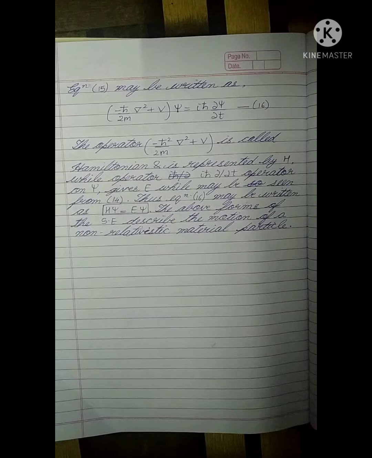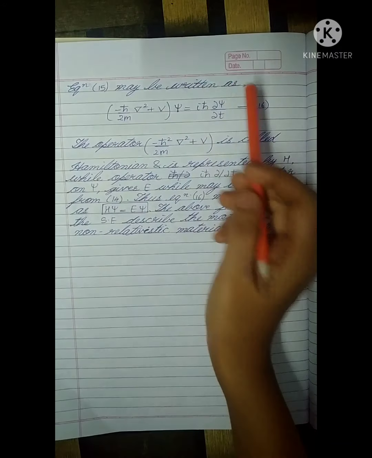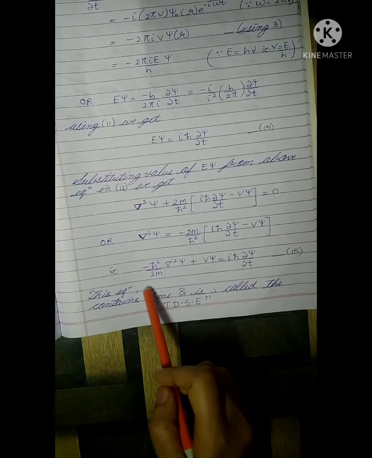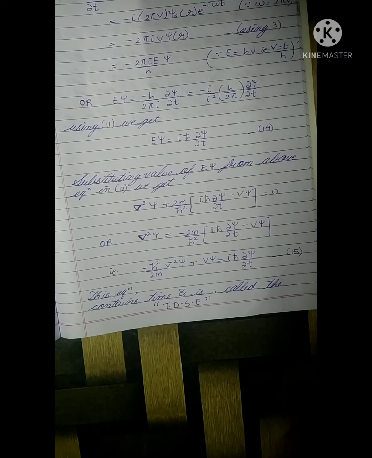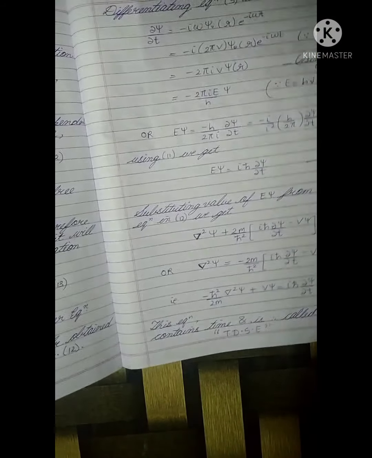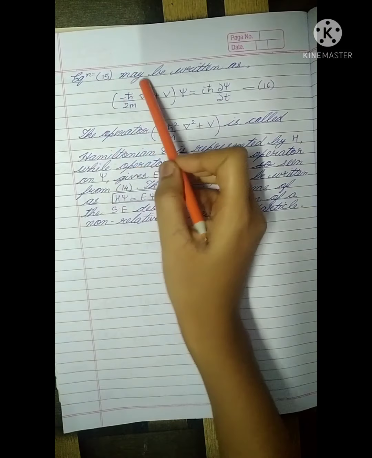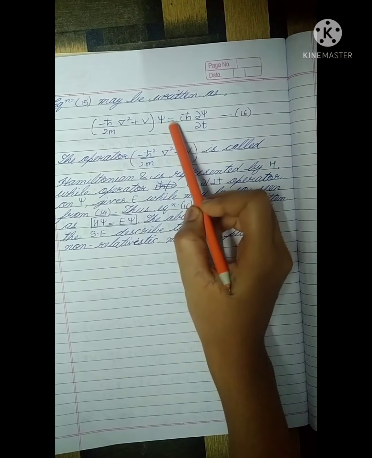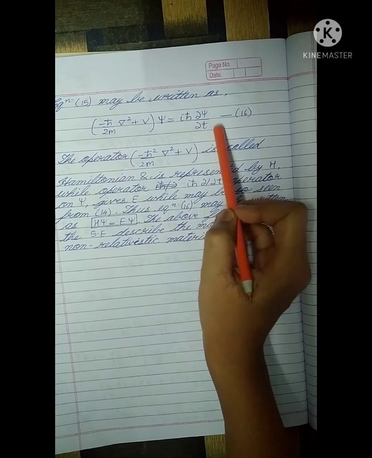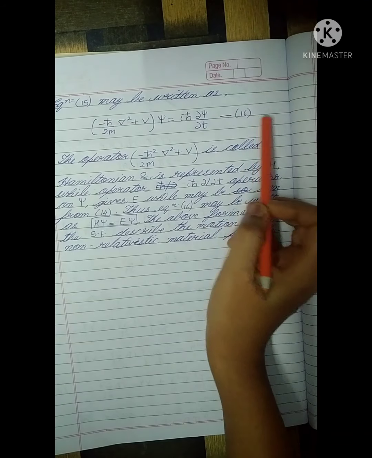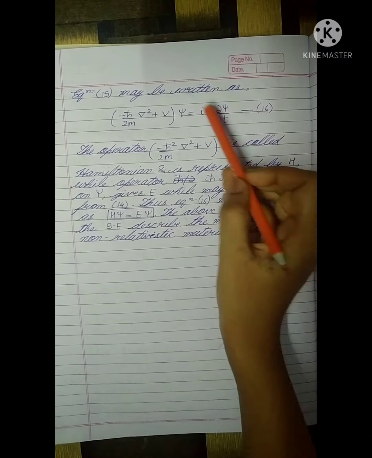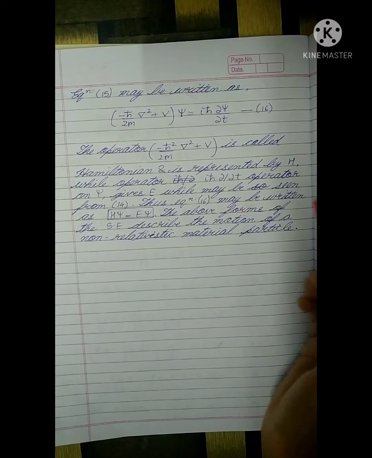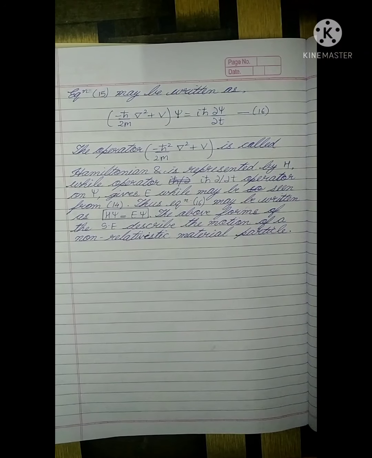Alright? Moving on, equation 15 may be written as, let us see equation 15 once again. This is equation 15, a time dependent Schrodinger equation. Equation 15 may be written as (minus ħ² upon 2m ∇² plus V)ψ equals iħ ∂ψ/∂t. You can call this equation number 16. All we have done is, we've only taken the ψ term outside the bracket because it is common for both. You can check it out in the previous equation.